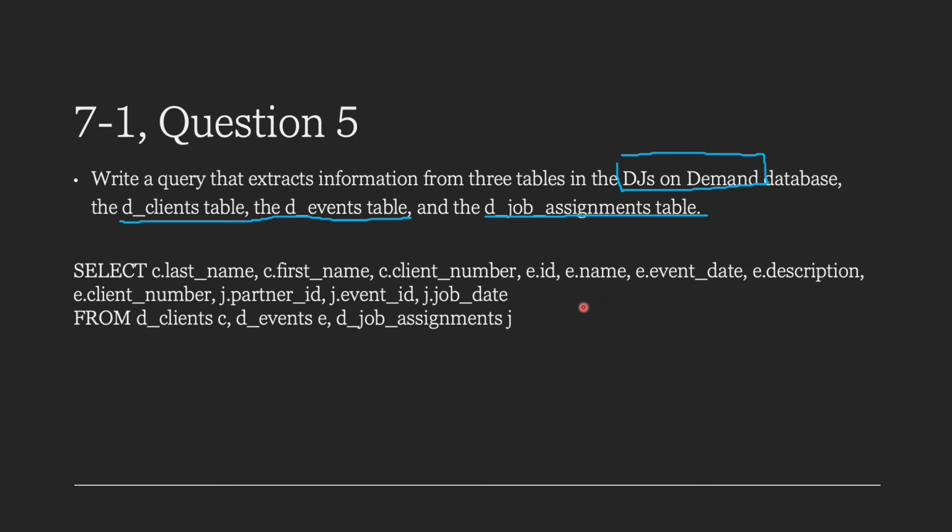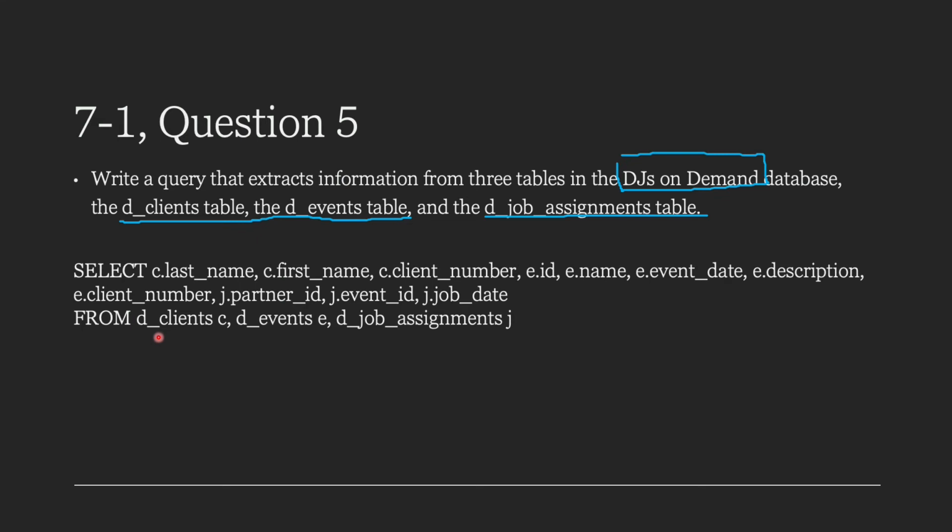I didn't select everything, but I did select a good portion of it because then we can see the full picture. I'm going to assume that if somebody wanted to select a lot of information, it's because they want to see a lot of the important information about the events and the job assignments and everything all together. So I did select most of the information.